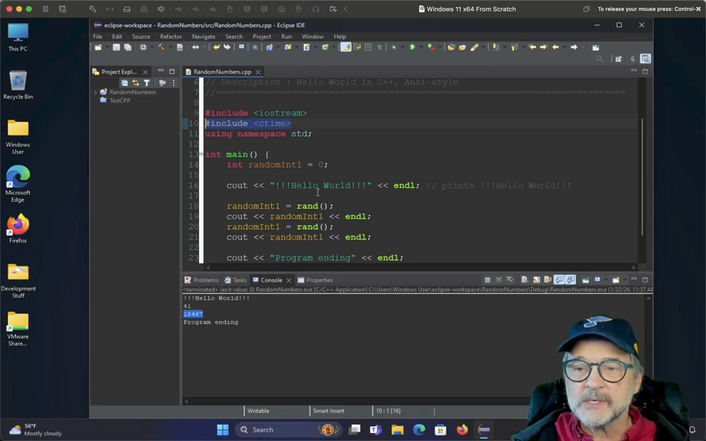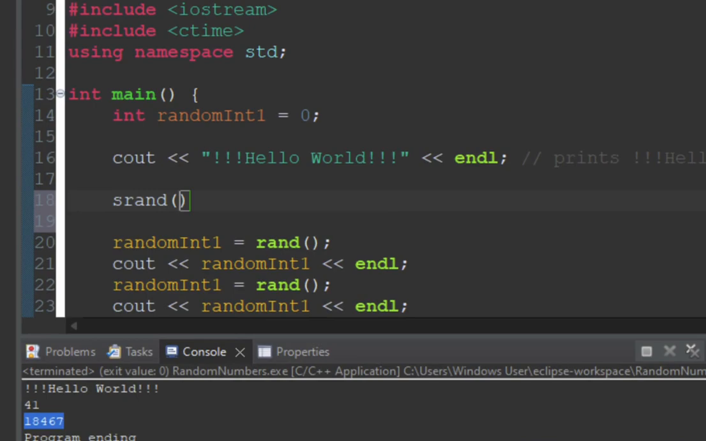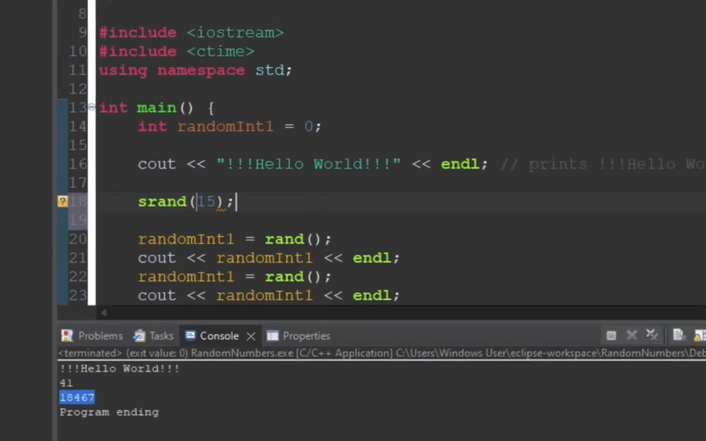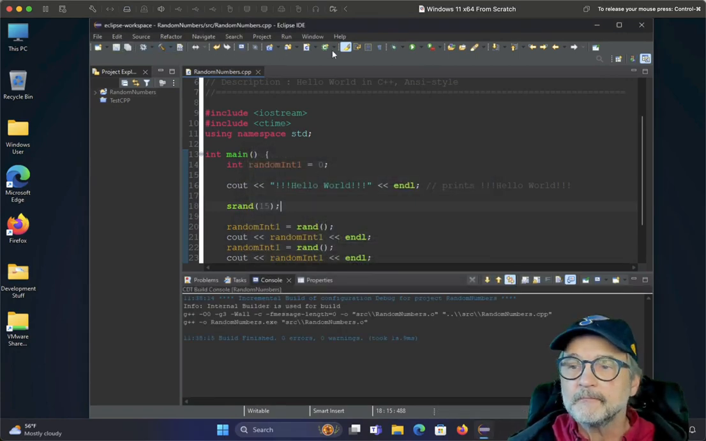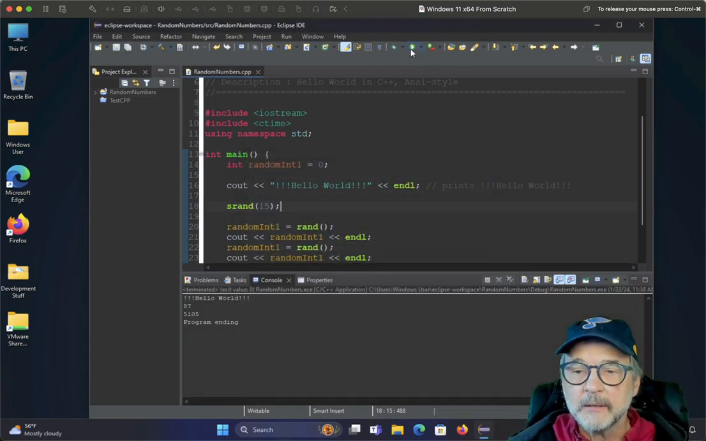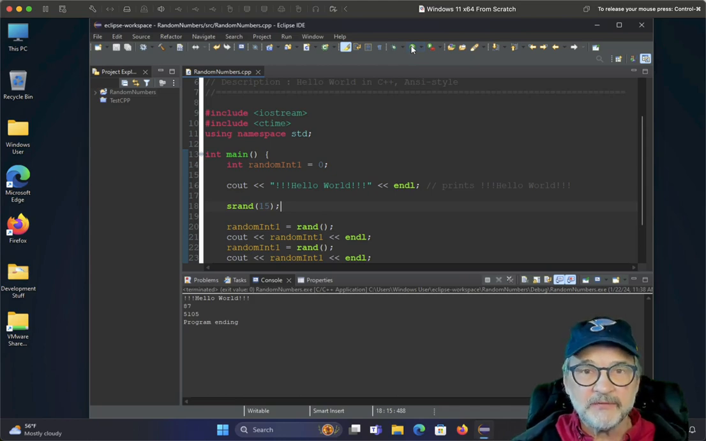And what I'm going to do to seed the random number generator is just say srand, and I could put a number in there if I want. I could just say 15. Let's save and build that. And let's run it. Okay, so the number is different. Instead of it being 41, 18, 467 or whatever that was, it's now 87, 5, 105. Let's run it again. Now it's the same thing again, but it's a different number than the default.